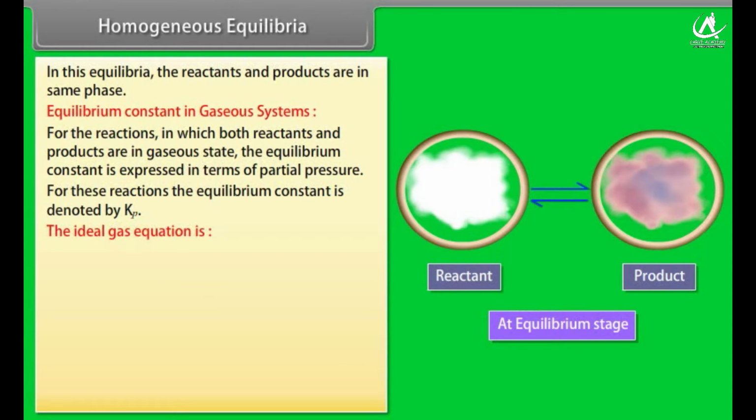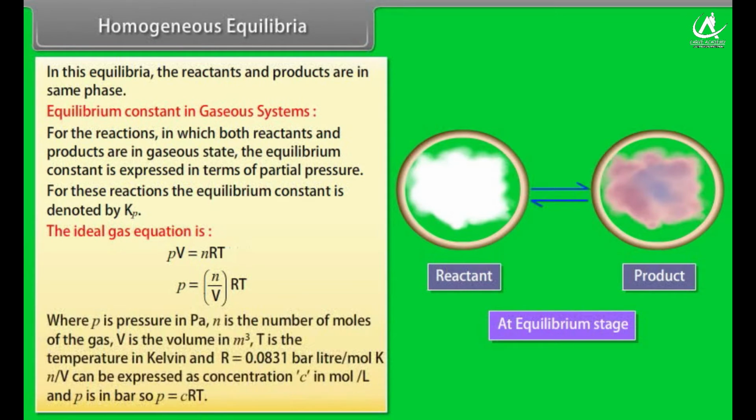The ideal gas equation is PV is equal to nRT. P is equal to n by V RT, where P is pressure in pascal, n is the number of moles of the gas, V is the volume in m cubed, T is the temperature in Kelvin, and R is equal to 0.0831 bar liter per mole Kelvin.